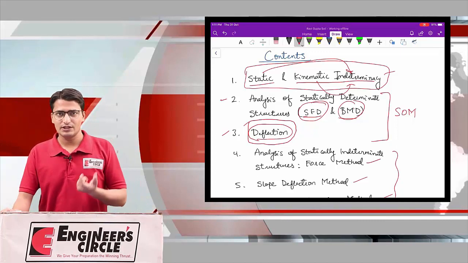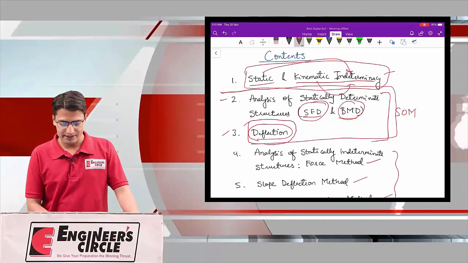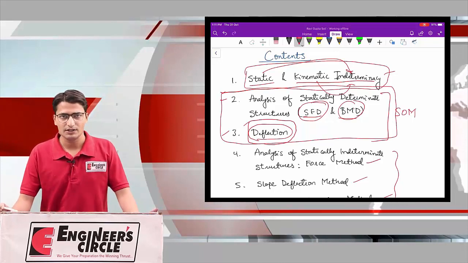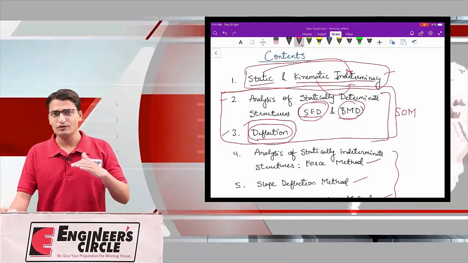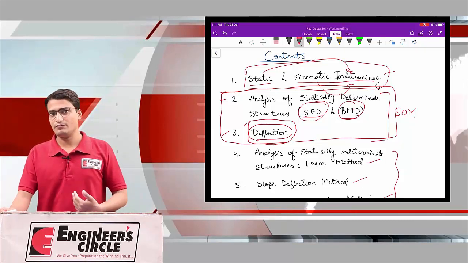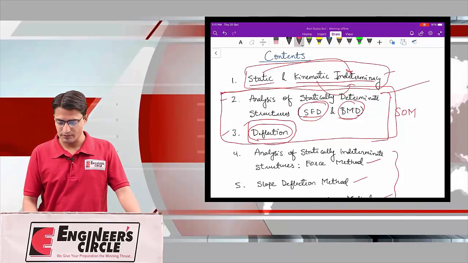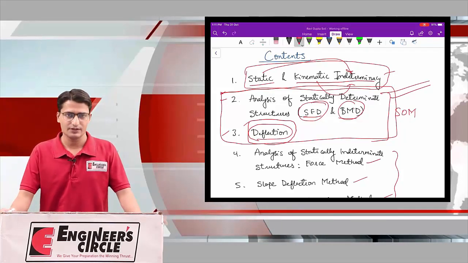If you have properly studied SOM, then you can neglect these two chapters. But if you have not studied SOM and you are studying TOS earlier, then you have to compulsorily study SFD, BMD and deflection.